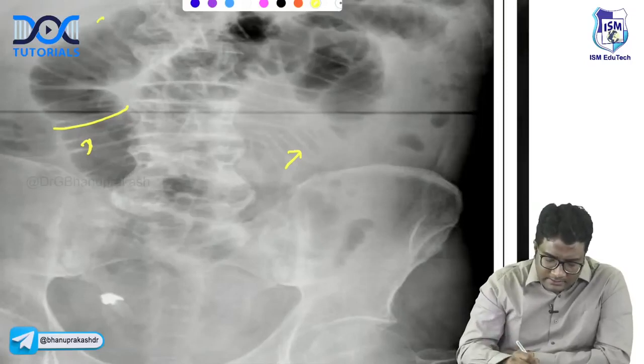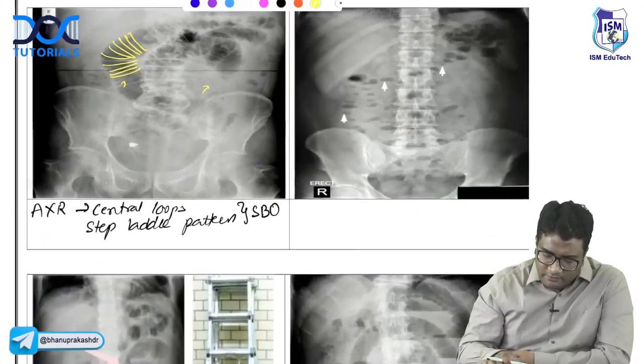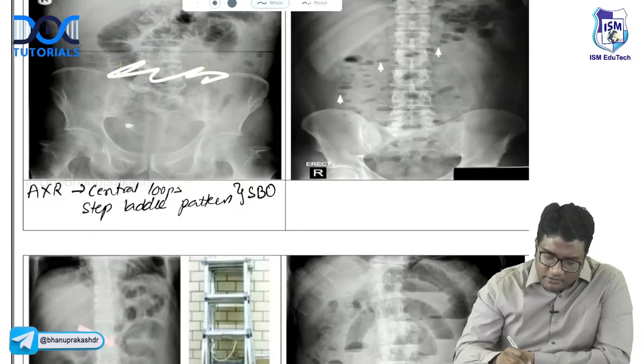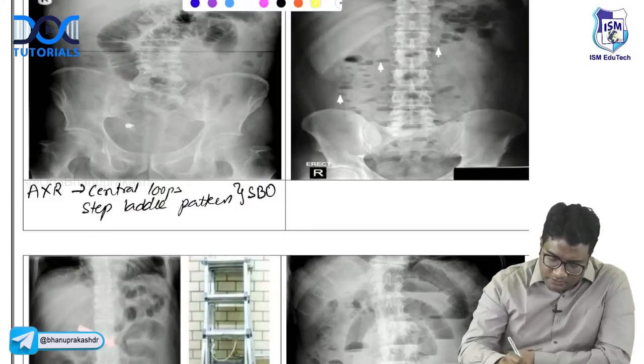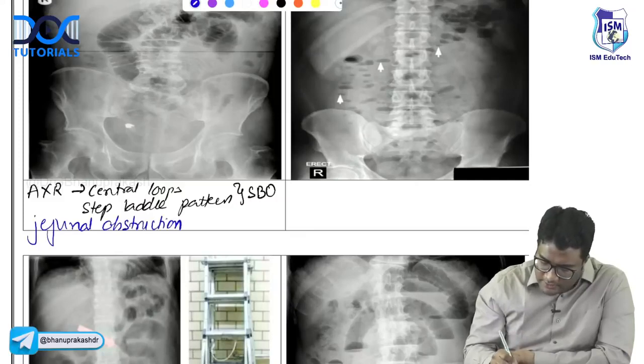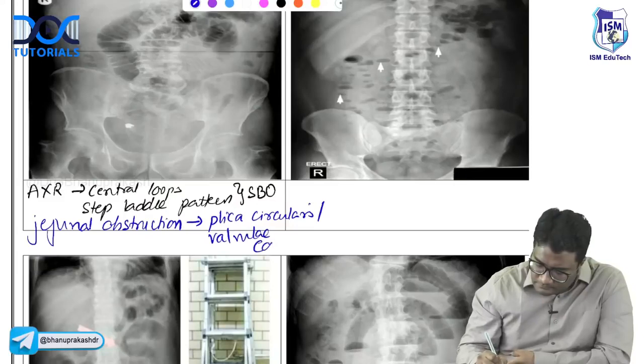What do you call this? These are plica circularis or valvulae conniventes. Where do you see such plica circularis or valvulae conniventes? These are features of jejunal obstruction. So the correct answer should be jejunal obstruction. But how do you say this is jejunal obstruction? Because of plica circularis or valvulae conniventes.